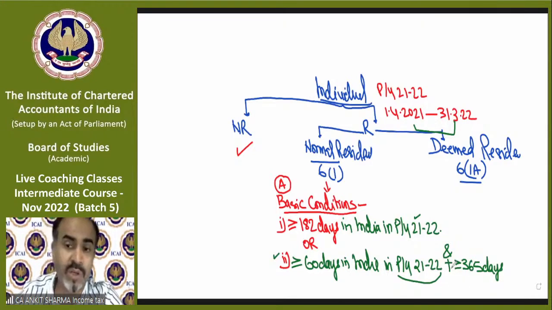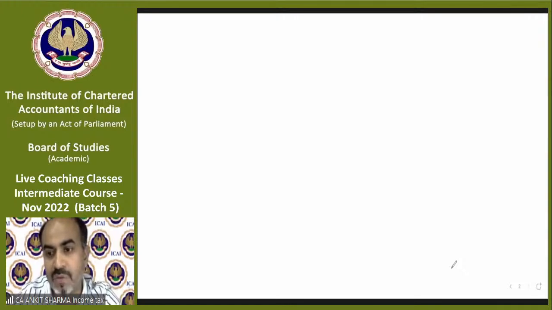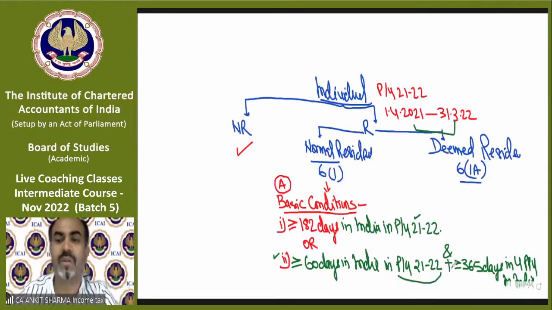More than or equal to 365 days in the 4 preceding previous years in India. So the condition was saying this: that in the current year, you must be in India for more than or equal to 60 days in the previous year, 21-22. But you must also fulfill one more condition. Then only it will be said that you fulfill the point number 2 condition.